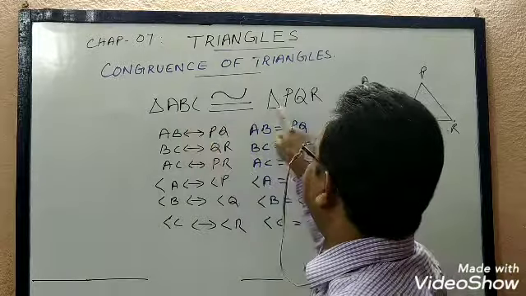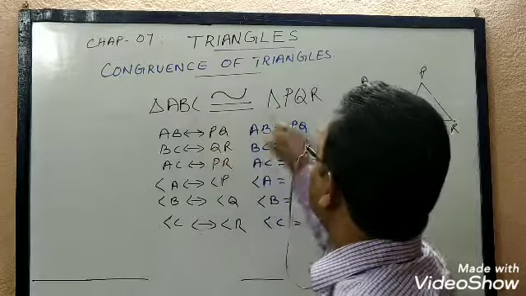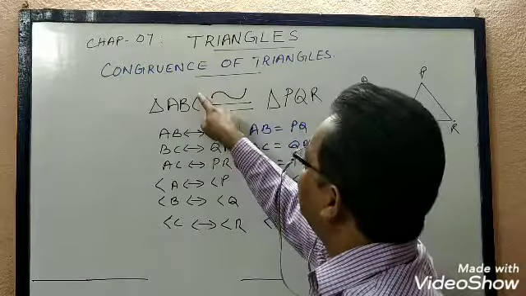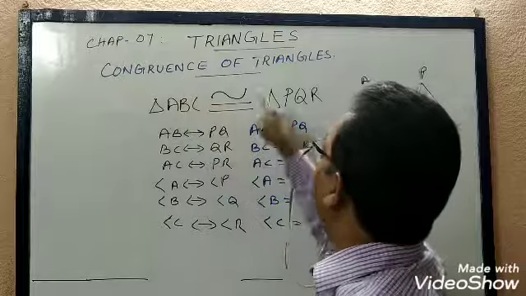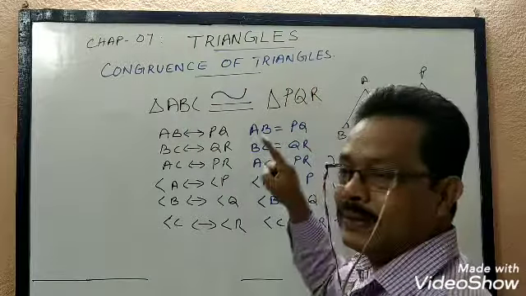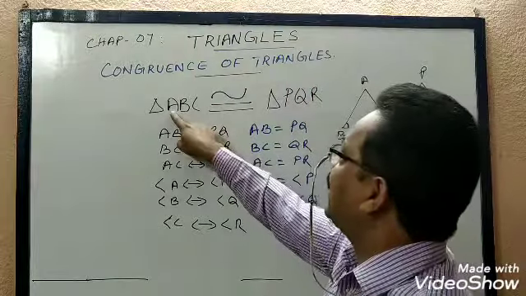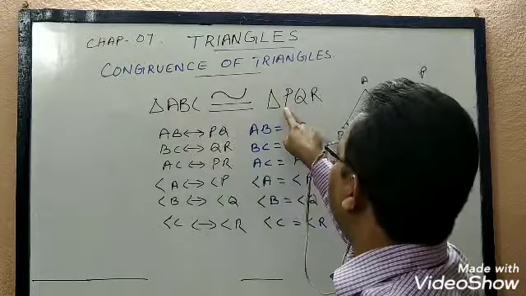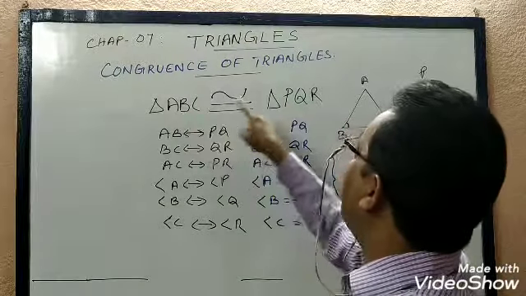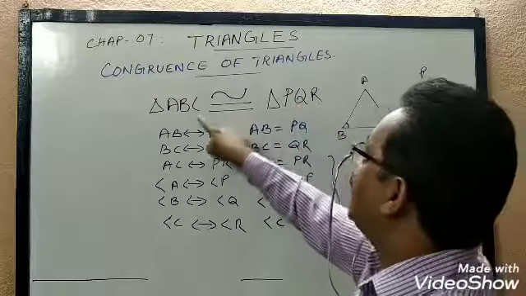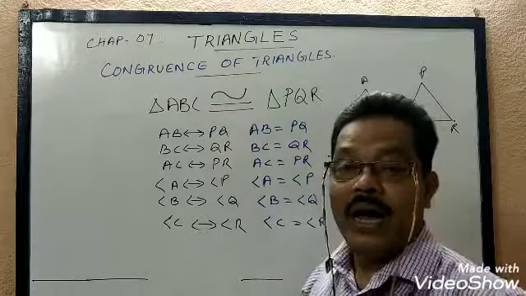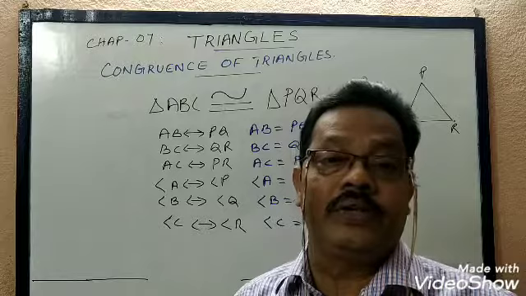But first and second, then first and second. Second and third, second and third. First and third, that is AC or CA you say, then PR or RP you can say. And corresponding angle means first angle A. Angle A will correspond to angle P. Angle B will correspond to angle Q. Angle C will correspond to angle R. It is very important to write in this corresponding way.